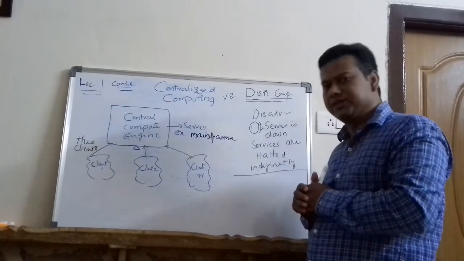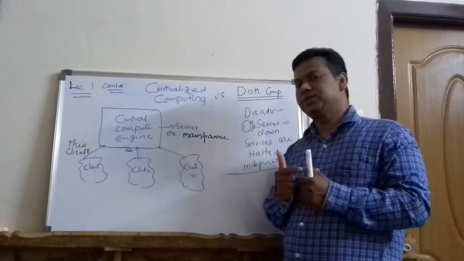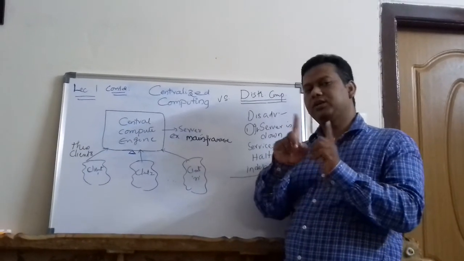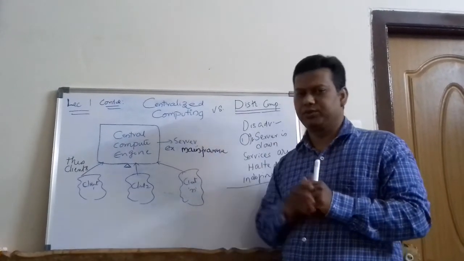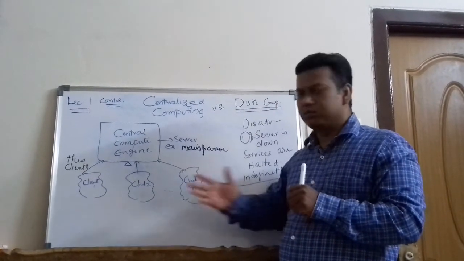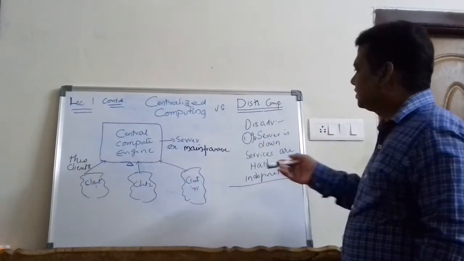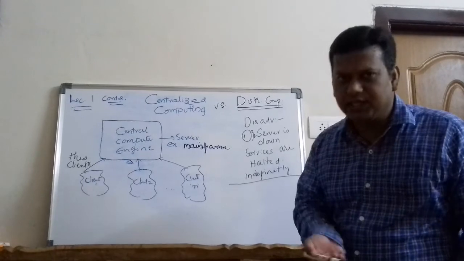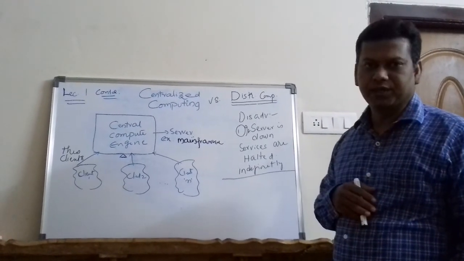In the next class we will discuss the features of distributed computing and compare centralized versus distributed computing. I hope this is clear. Thank you.